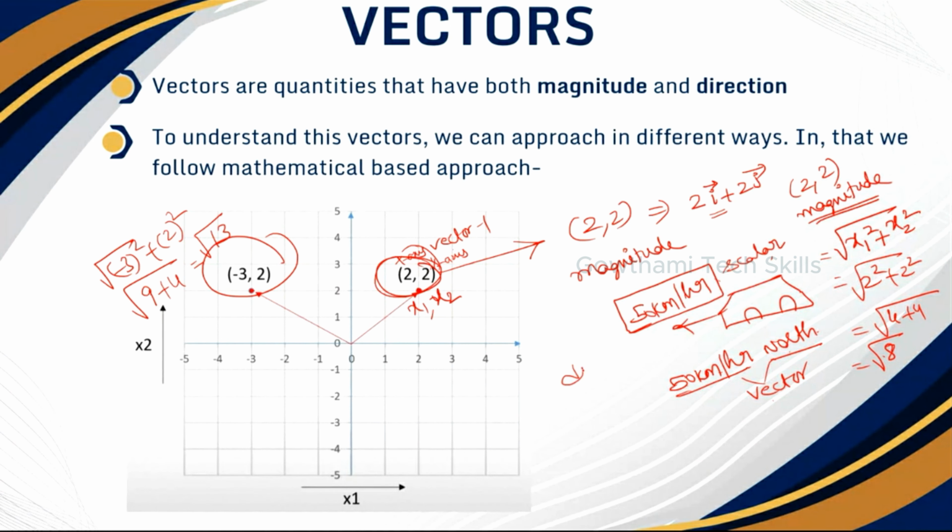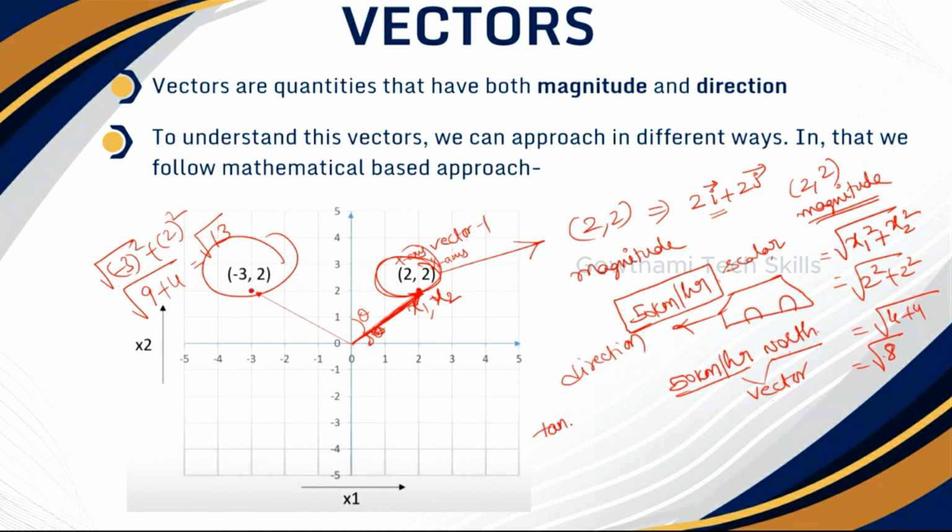And for the direction, we can see it looks like a right angle triangle. When we make it a right angle triangle, we make use of theta, the angle. We need the angle for this. This is the direction in which the vector is pointing, from 0 to this vector. So this is a line, right? So I need to know the direction also.